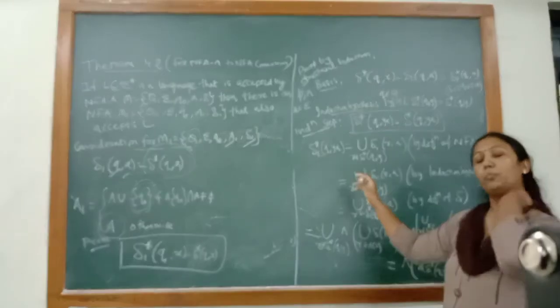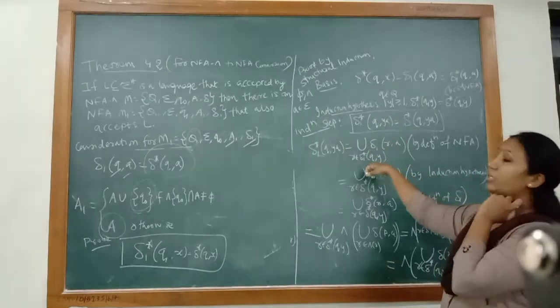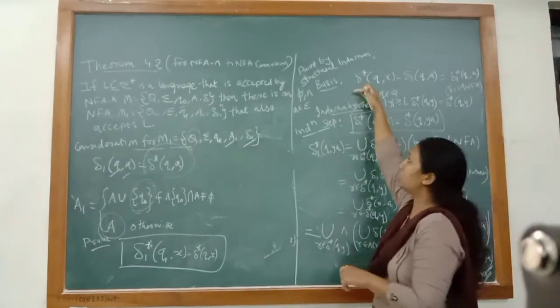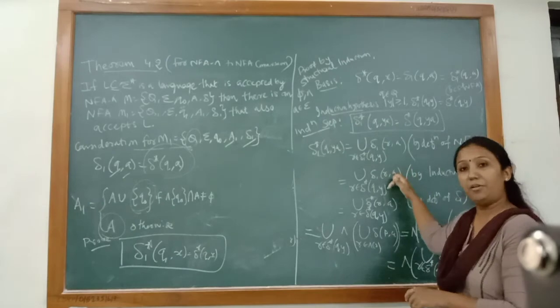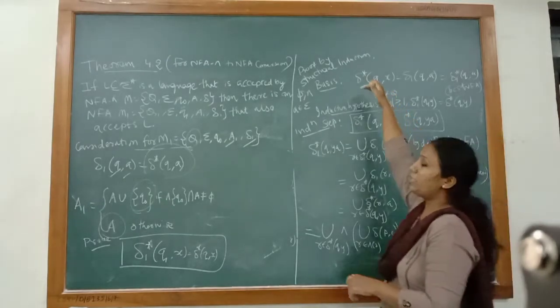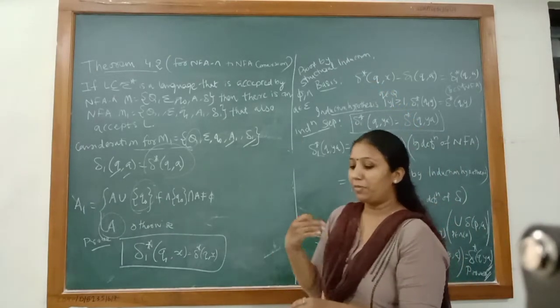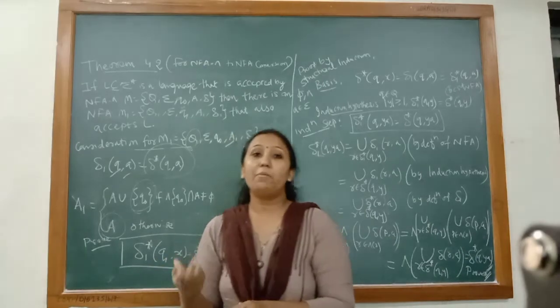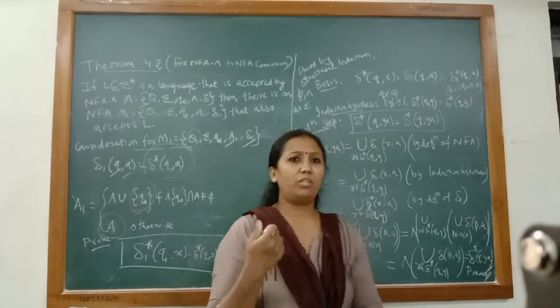To prove this theorem, we are using the method of structural induction that we have already discussed in the previous theorems. So when we use structural induction, the basic steps are basis, induction hypothesis and induction step. In basis, generally when we use the principle of mathematical induction, we take the base value or initial value.